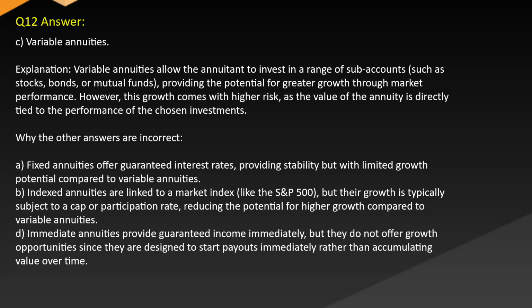B. Indexed annuities are linked to a market index like the S&P 500, but their growth is typically subject to a cap or participation rate, reducing the potential for high growth compared to variable annuities. D. Immediate annuities provide guaranteed income immediately, but they do not offer growth opportunities since they are designed to start payouts immediately rather than accumulating value over time.